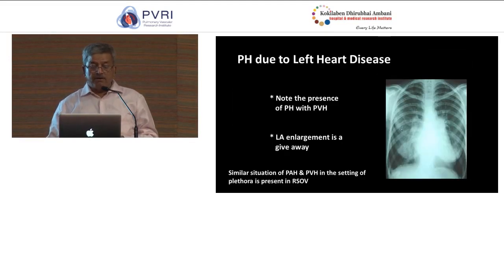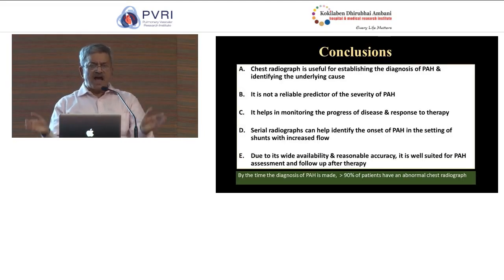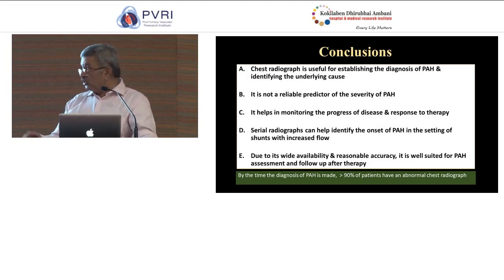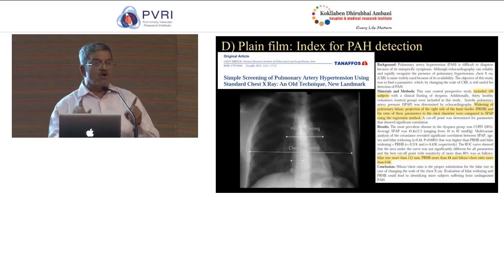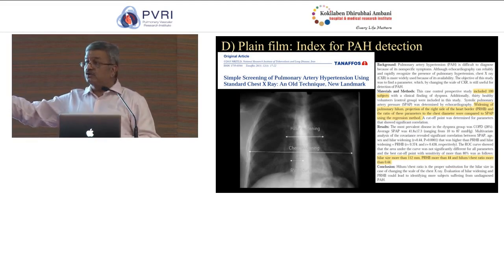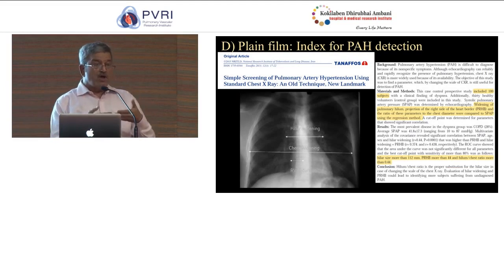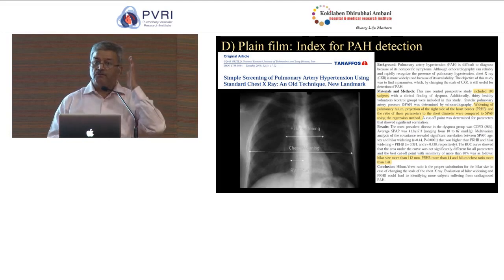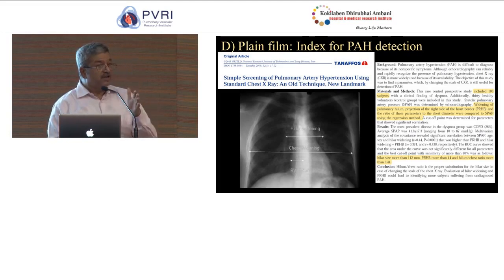Now, I've already alluded to these. I started with an index, and I will probably end with an index. So here is another example. I told you about how the hilar width can be measured relative to the transverse diameter of the heart, and this can be a reasonable method to differentiate PH because of left to right shunt from left to right shunt without PH.